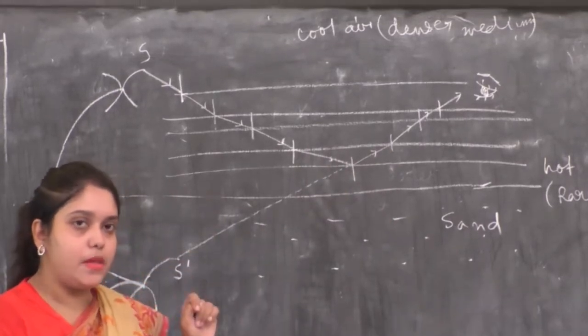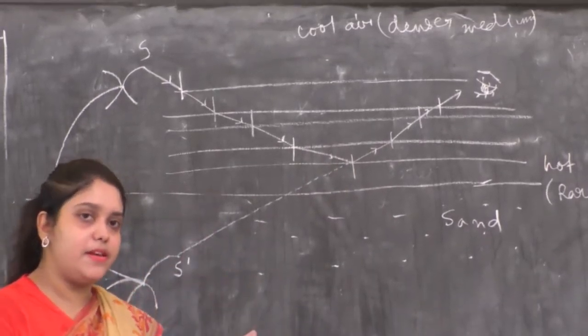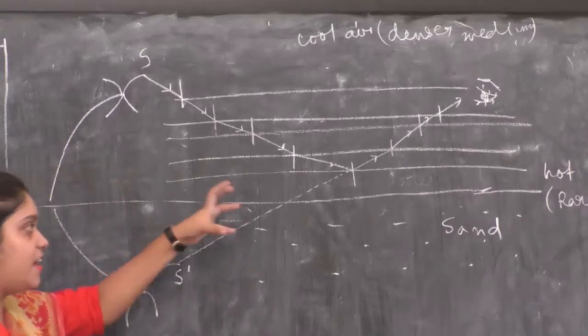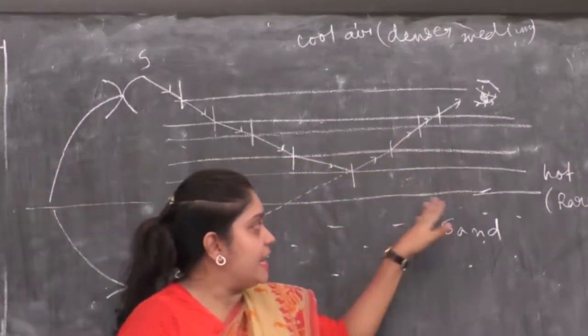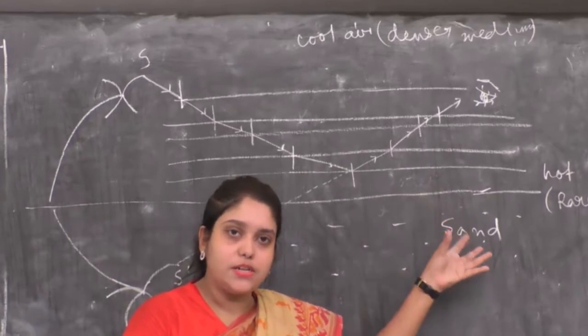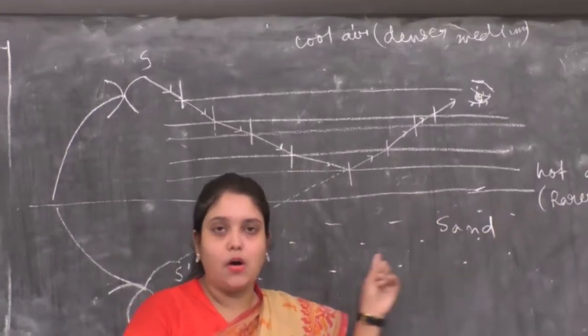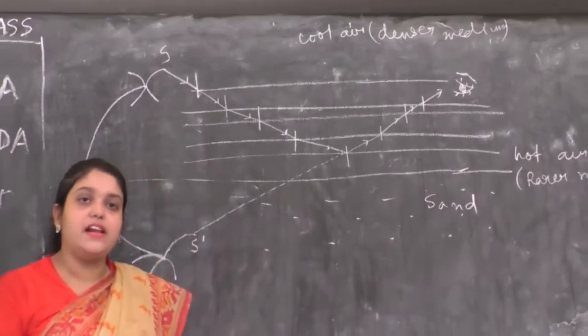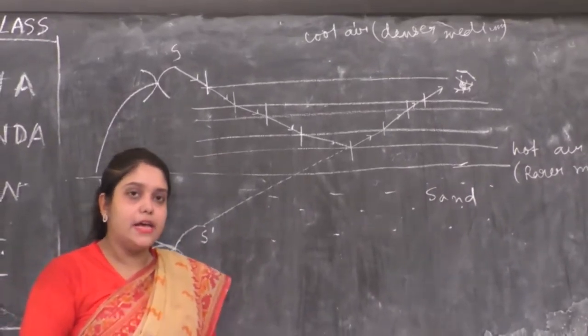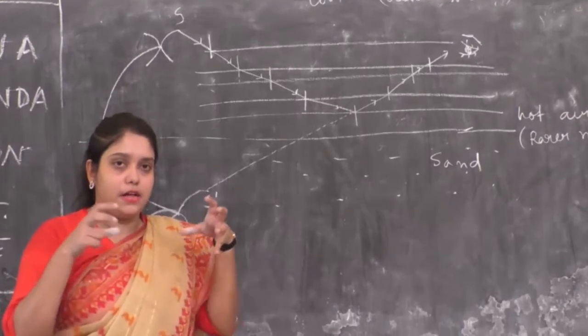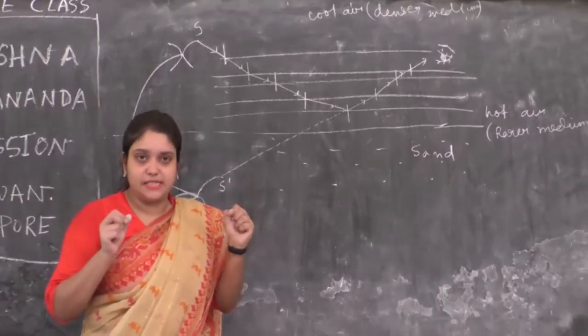Now what do you know about denser medium and rarer medium? The air layers which are hot, we consider them to be our rarer medium. The hot layer of air is our rarer medium. Why? Because this is less dense.